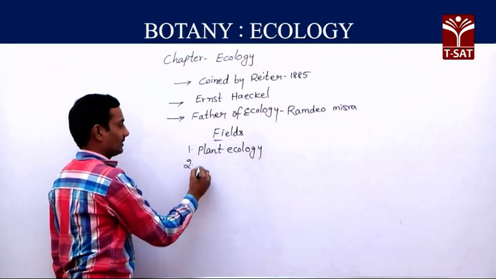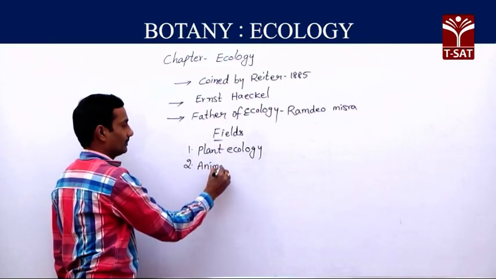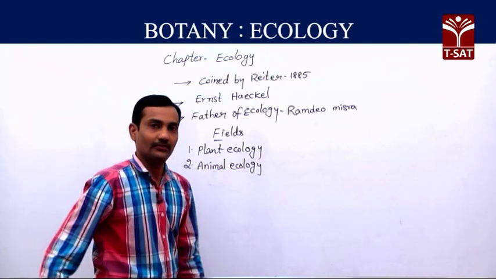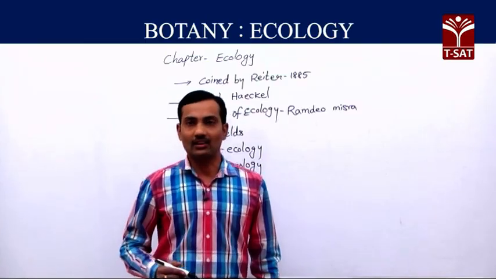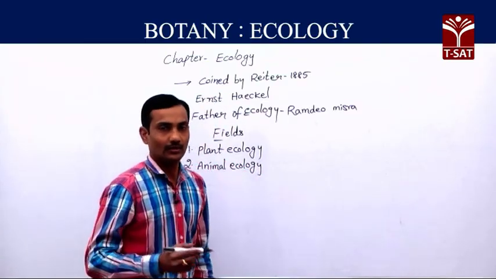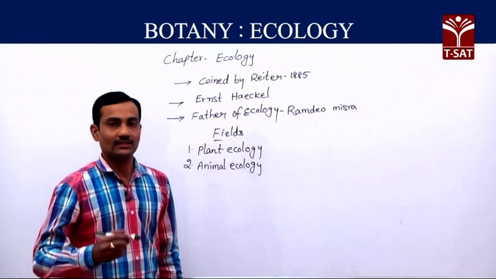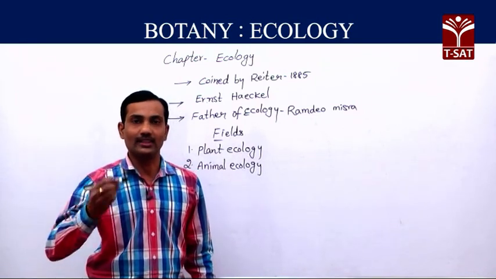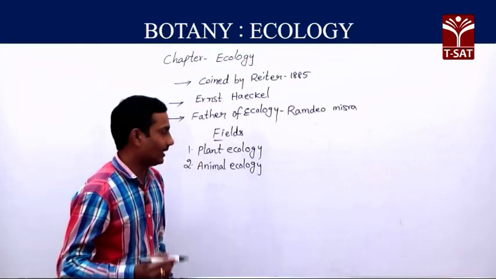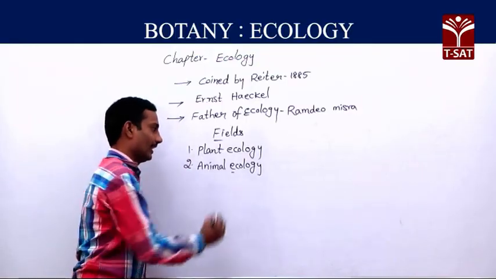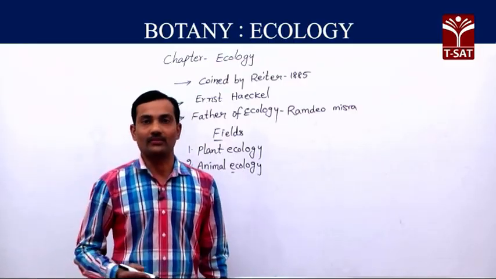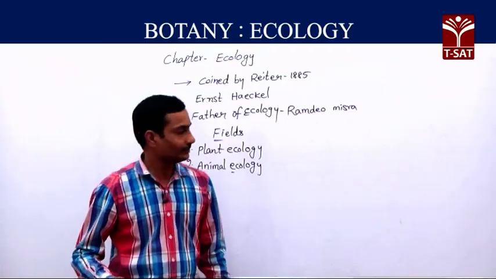The second type is known as animal ecology. Plant ecology describes different types of plants and their surroundings, that is, abiotic factors, and how they influence plant growth and development. Whereas animal ecology describes different types of animals and their surroundings.